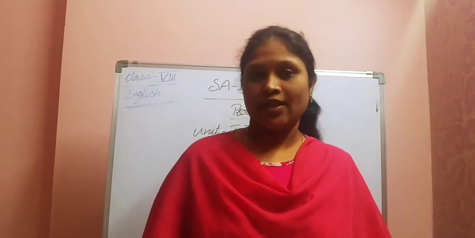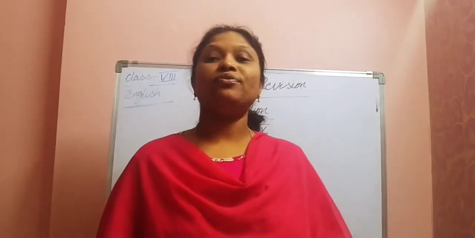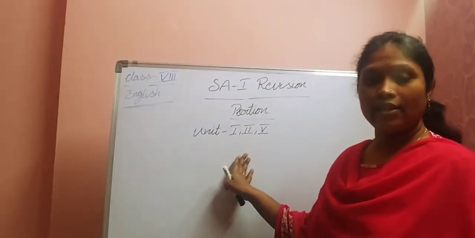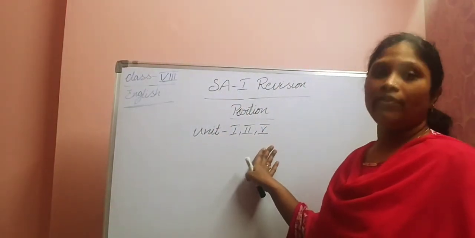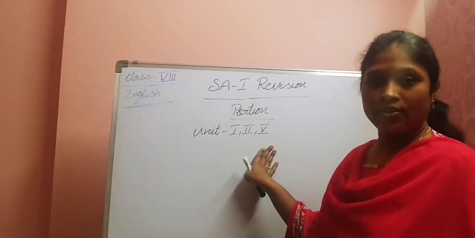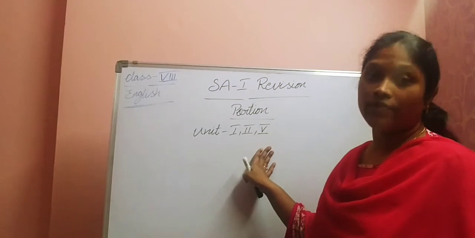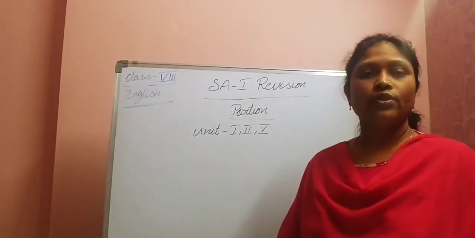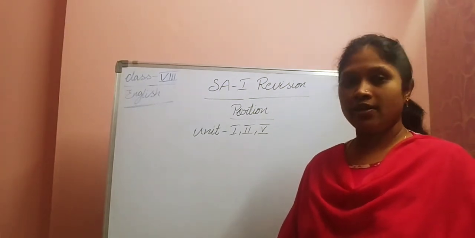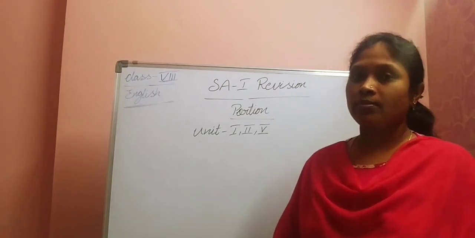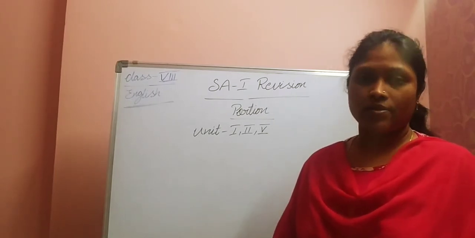We have a total of 3 units. But make sure of the numbers, children. We have first unit, second unit and fifth unit. Understood, children? First unit, second unit and fifth unit. Third and fourth units are not there, children. We haven't discussed those lessons also, because those 2 units are excluded from the syllabus by the government itself, right?